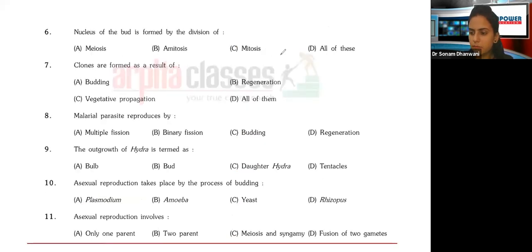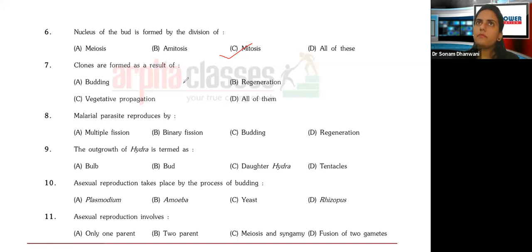Yes. Next part. Nucleus of the bud is formed by the division of. Now very clear, the division which is taking place here is mitosis. Okay? Equational division, mitosis. Clones are a result of. Clones means same type of products.